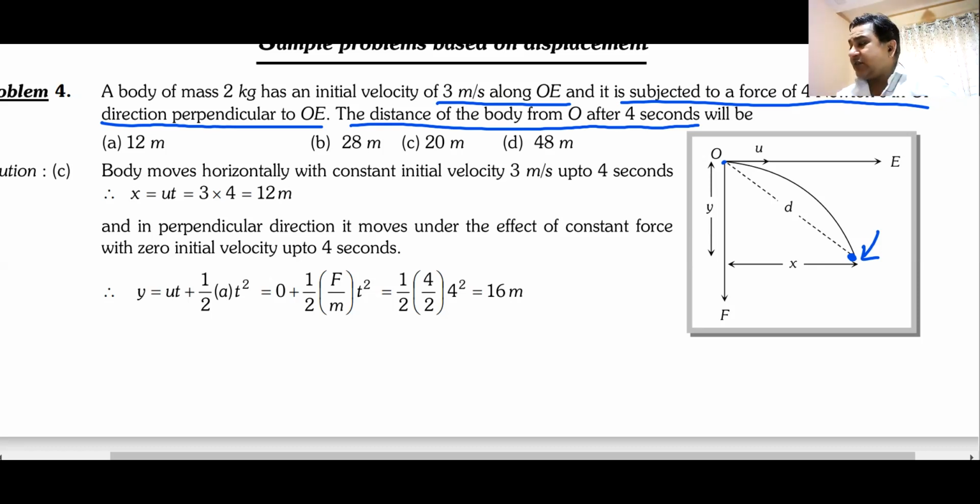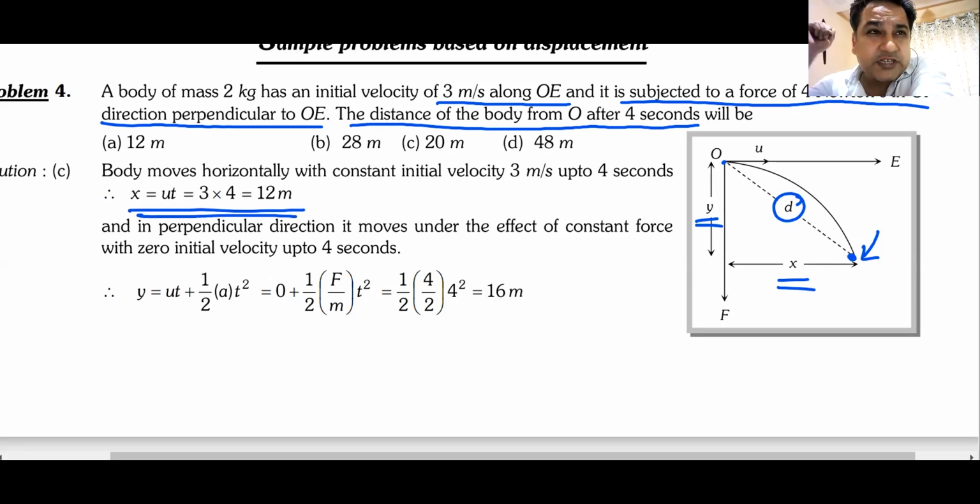To get the value of this distance D, you have to find the value of this X, the horizontal component, the X coordinate, and the value of the Y coordinate. How do you get the value of X coordinate? Initial velocity multiplied by time. The velocity does not change. X is equal to U into T. So you get 12 meters as the X component.